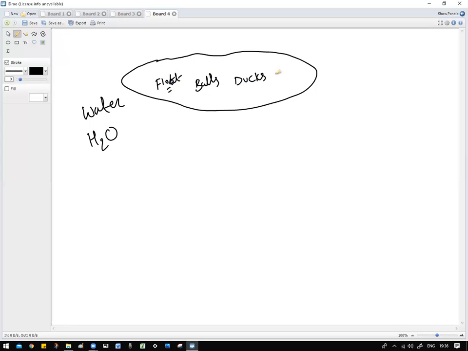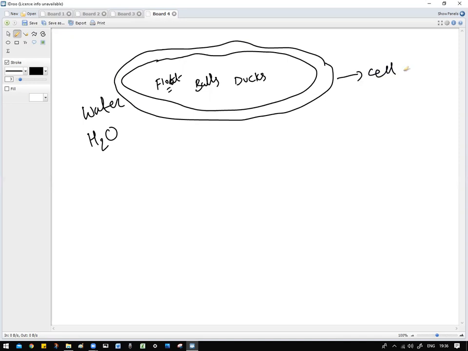Now this is a plastic tube. This plastic tube represents a cell wall. So basically the plastic tube will be very thick. The second layer, the inside layer, is a plasma membrane.